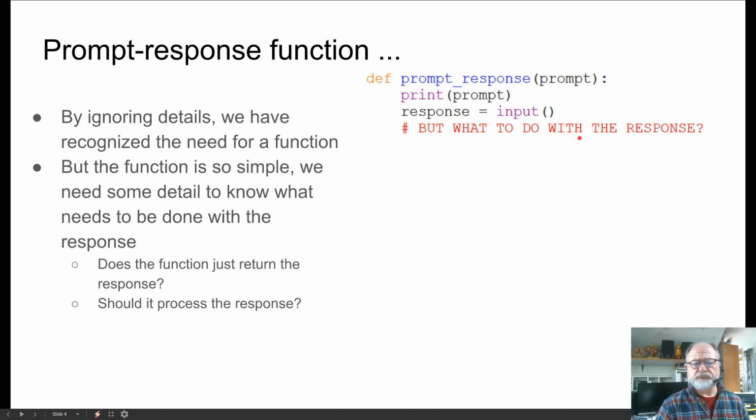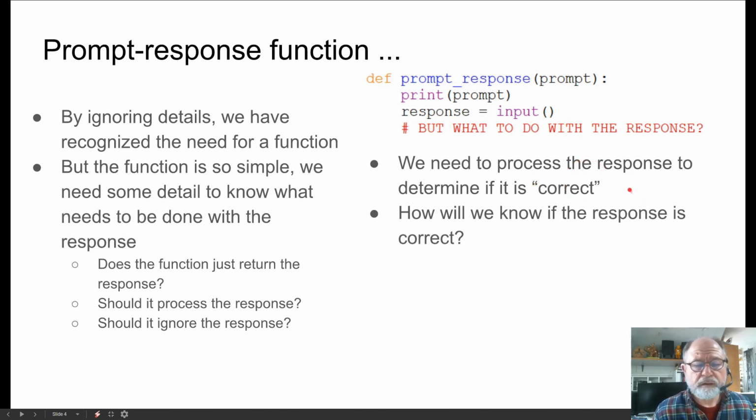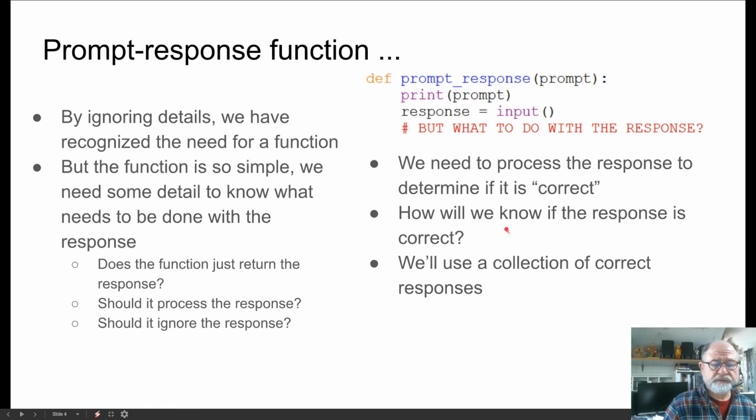So should it just return the response, or should it process the response in some way, or should it just ignore the response? If we decide to process the response, then we would try to determine if the response is correct. But we don't have enough information here to know that. We have to be able to compare it with something. I need some kind of template, or a bunch of templates.